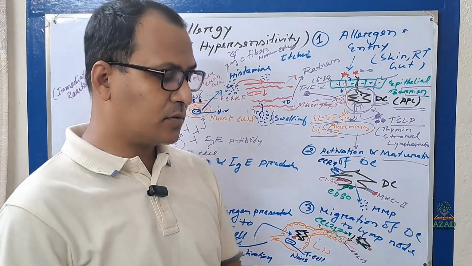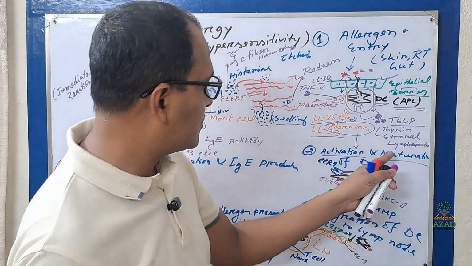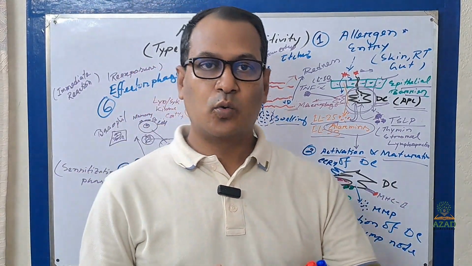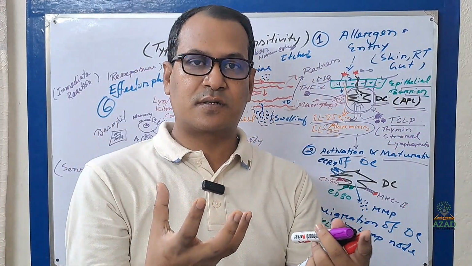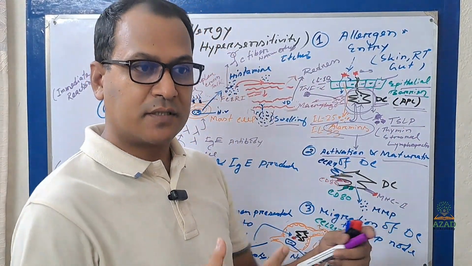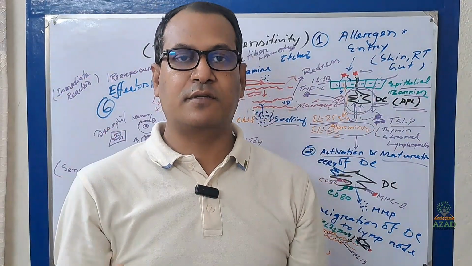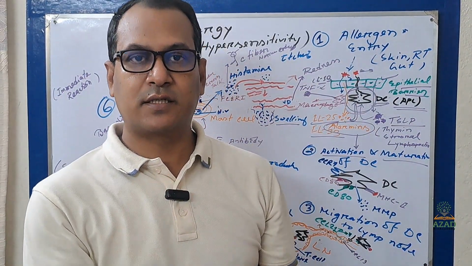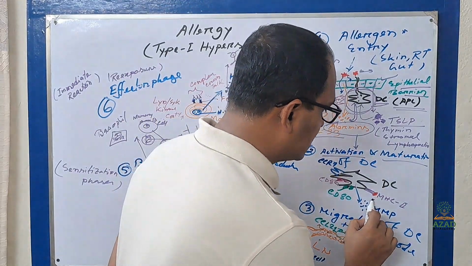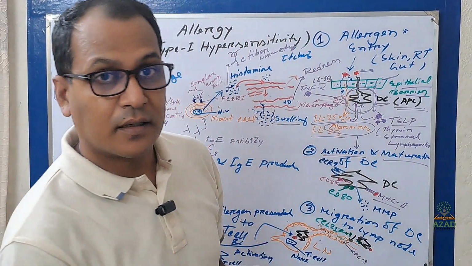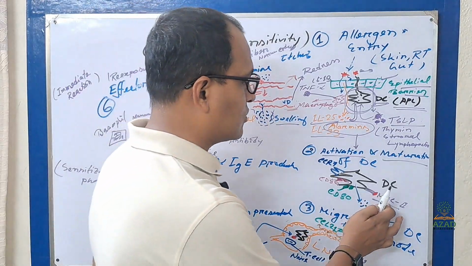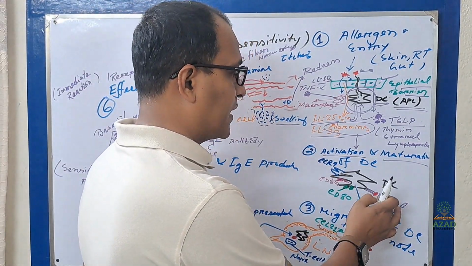So how will the matured dendritic cell be produced? That is maturity, which means the dendritic cell will express some substances on its surface. It will express the MHC molecule, that means major histocompatibility complex.